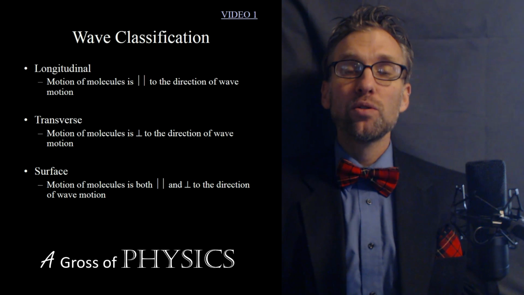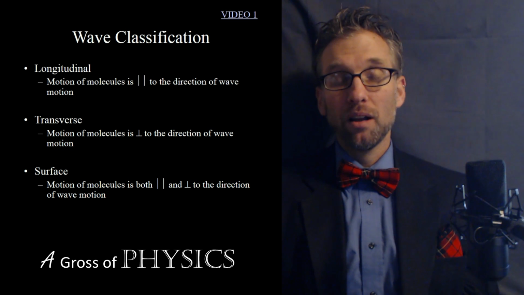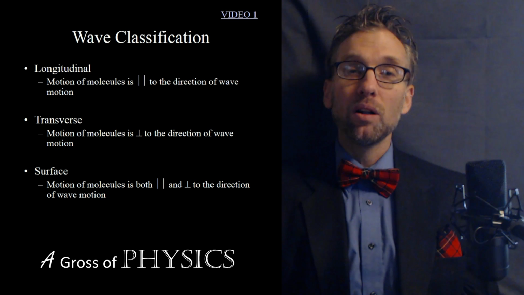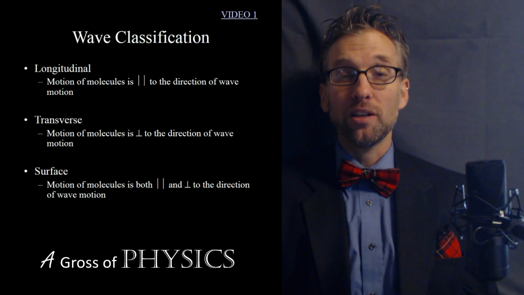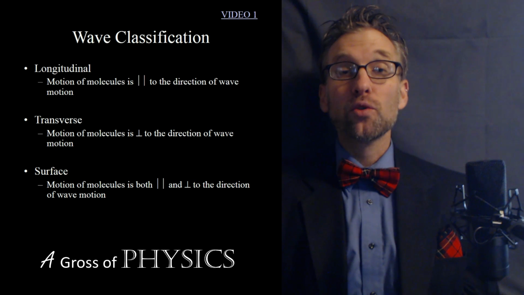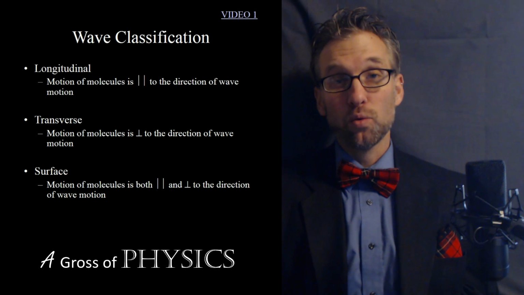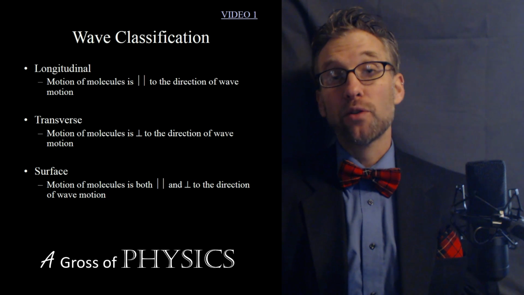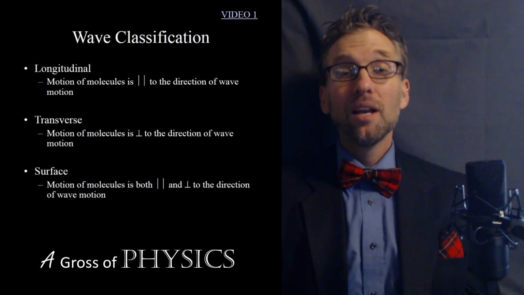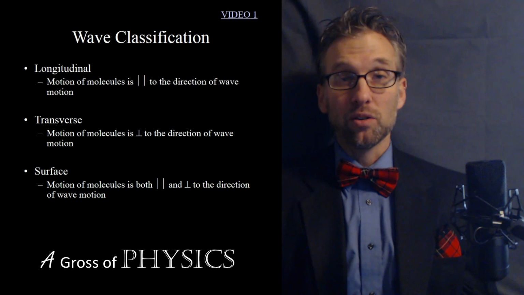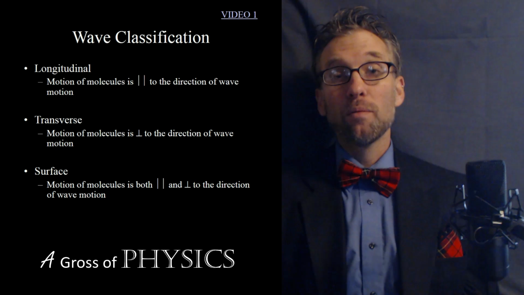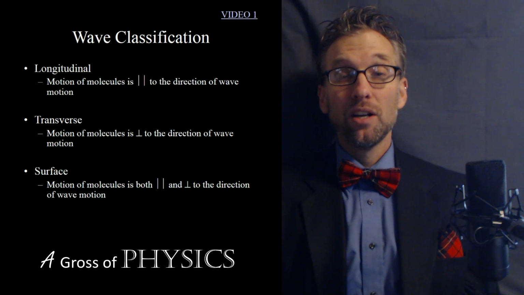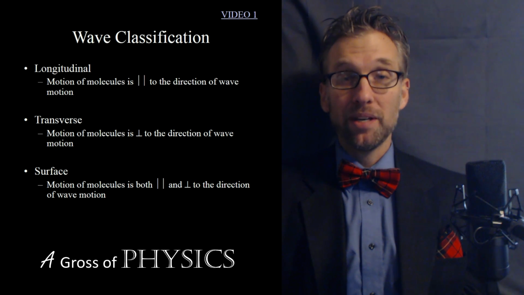In lab, we'll often use water waves with small amplitudes. They move a very, very small distance from their rest position. So in that case, we can treat the water waves as a transverse wave. The water molecules will vibrate up and down, and the wave travels to the left or to the right. But the key, if you want to make it sound a little smarter, is that the particles are moving perpendicular to the wave motion. The wave travels horizontally, and the particles move up and down.